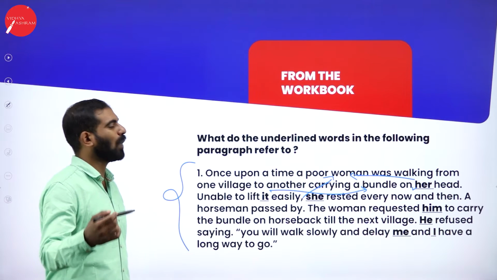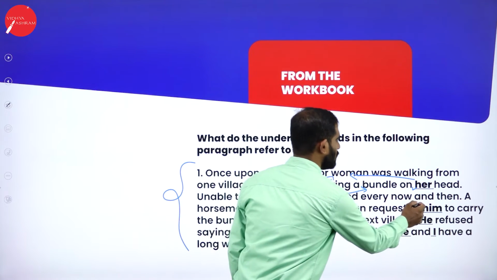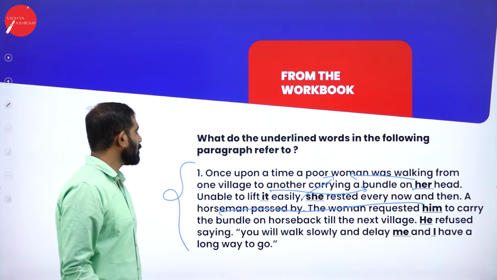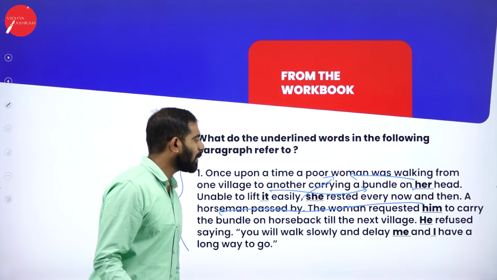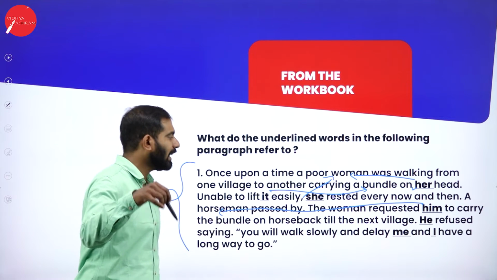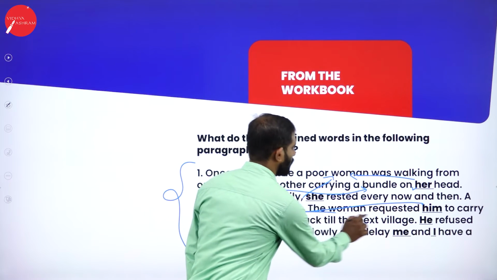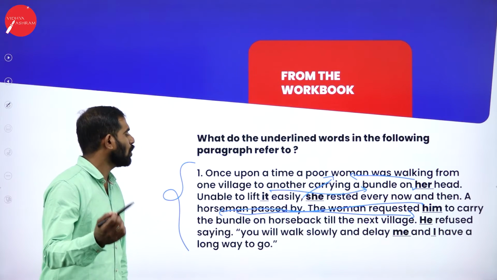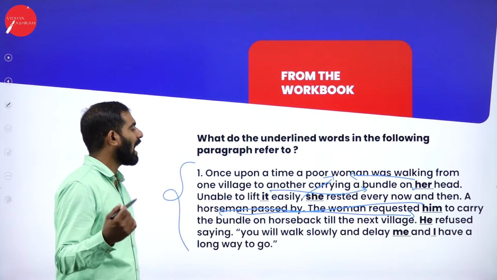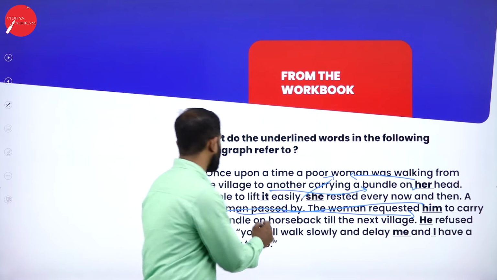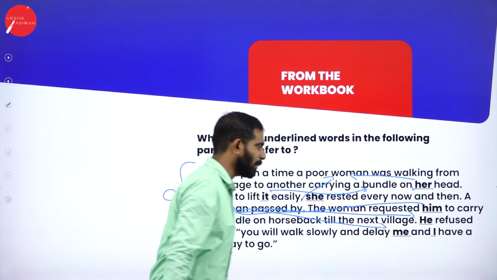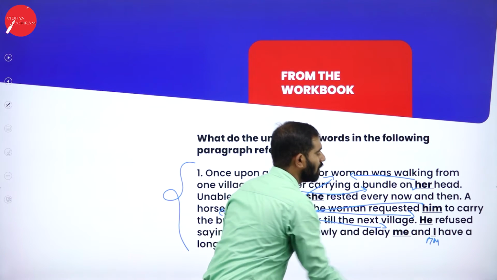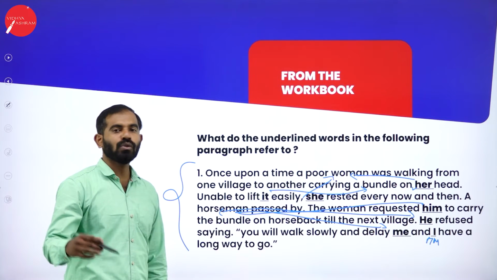The woman requested him. Him refers to the horseman, to carry the bundle on horseback till the next village. So he refers to again the horseman. He refused, saying, "You will walk slowly and delay me. I have a long way to go." Me stands for again the horseman, and I is also the horseman here.